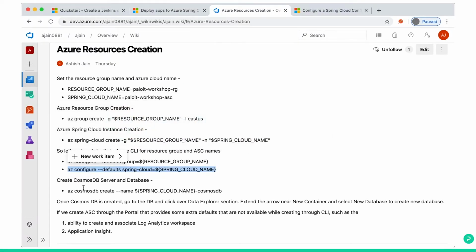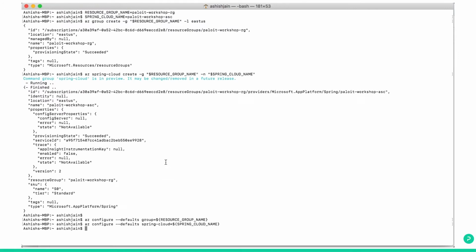Now let's create a Cosmos DB. So till now what we have done, we created the resource group. Under resource group, we created the Spring Cloud. Now we will create the database. az cosmosdb create, Spring Cloud name hyphen cosmosdb. This is my database server name.